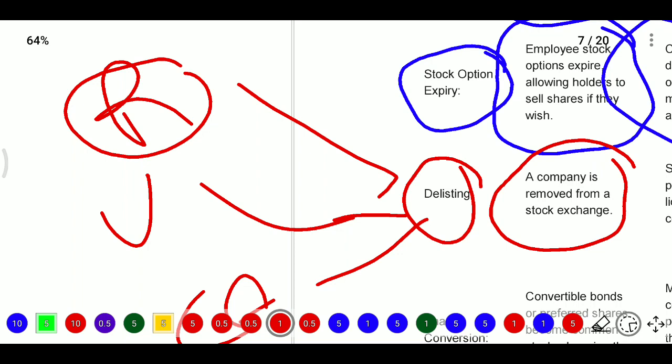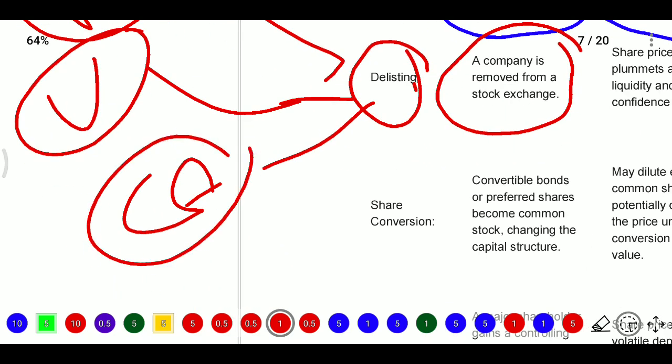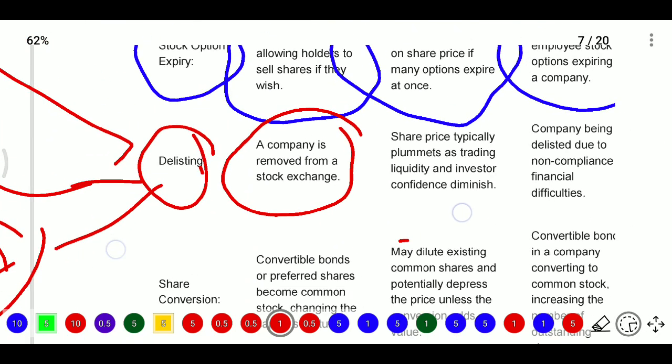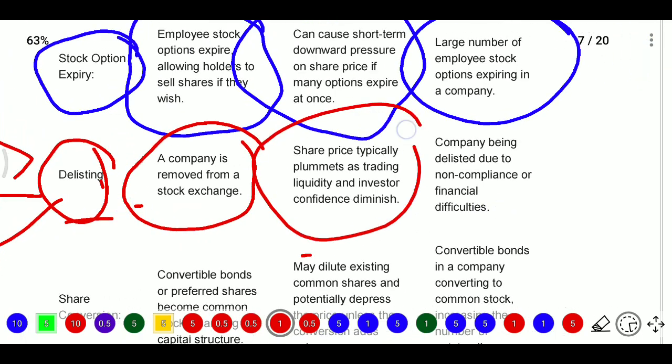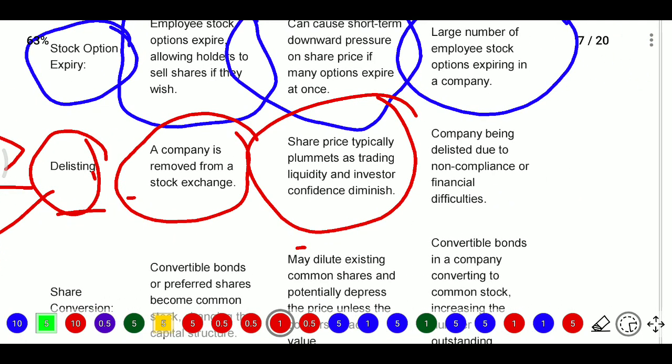As per regulatory means we need to submit financial statements, annual returns, and quarterly returns. If we have not submitted them, the regulation tells us that we need to delist from the stock exchange. And voluntary, we go for delisting because we are incurring more expenditure because of the listing. We need some public image, some news about our company, so we go for delisting, where the share price typically plunges, and trading liquidity and investor confidence may diminish. Here the company is delisted due to non-compliance or financial difficulty.